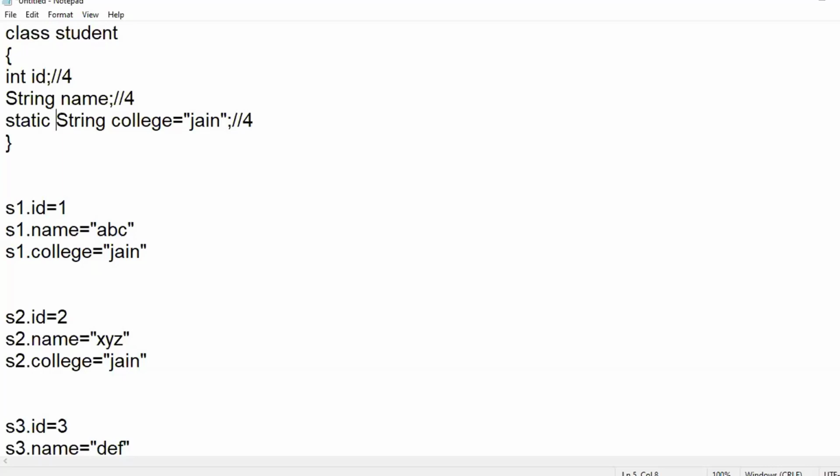That means during the time of loading the class itself, it will give memory for whichever variable has been declared as static, or whichever method or block has been declared as static. All the static values will get their memory during a class load event.